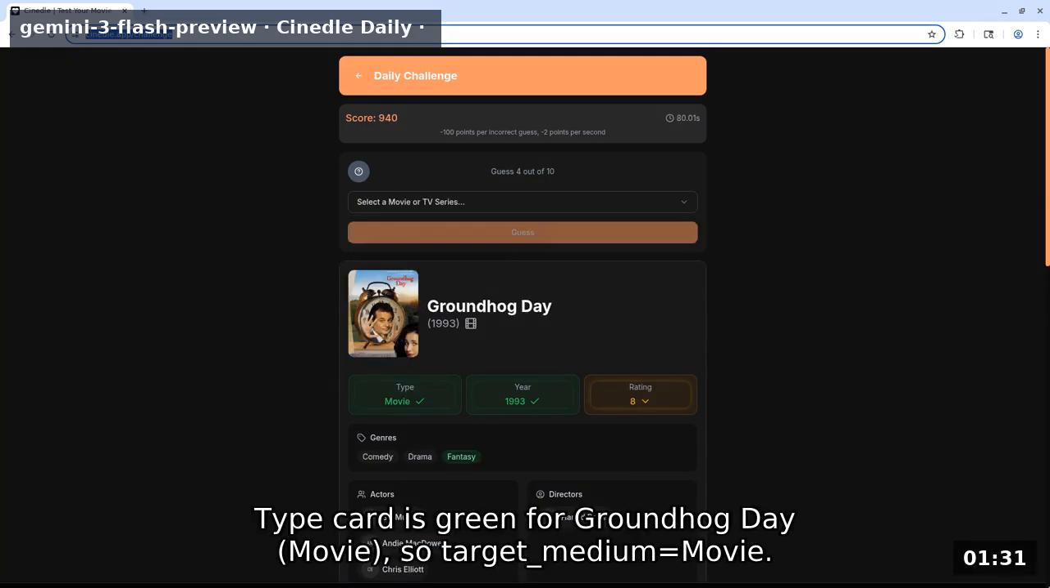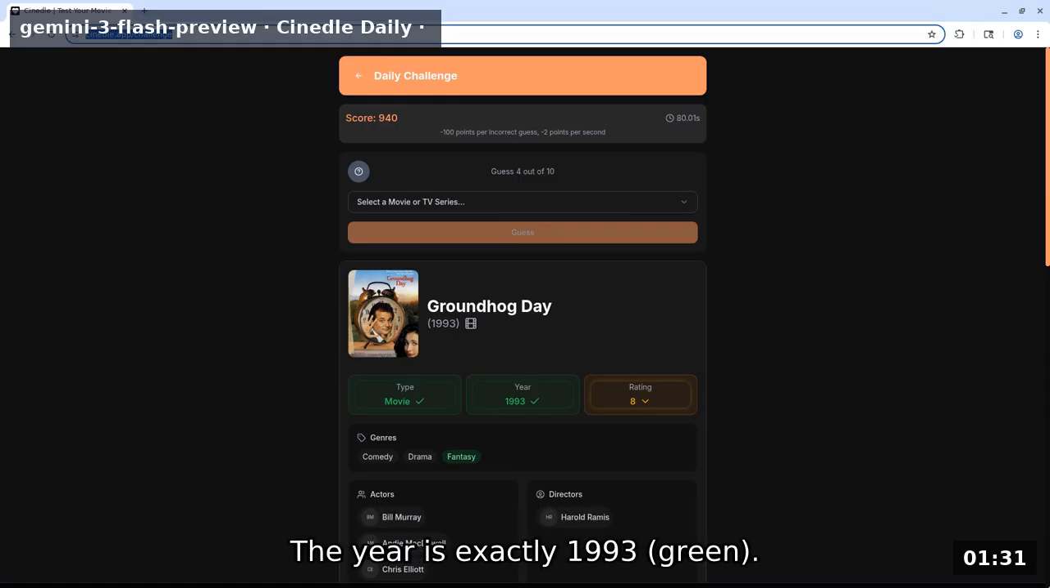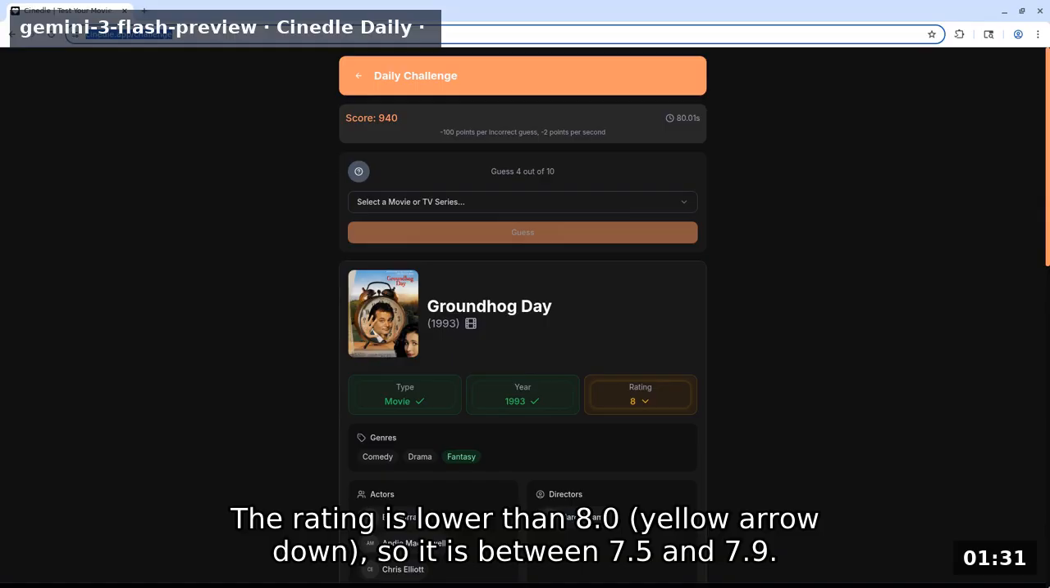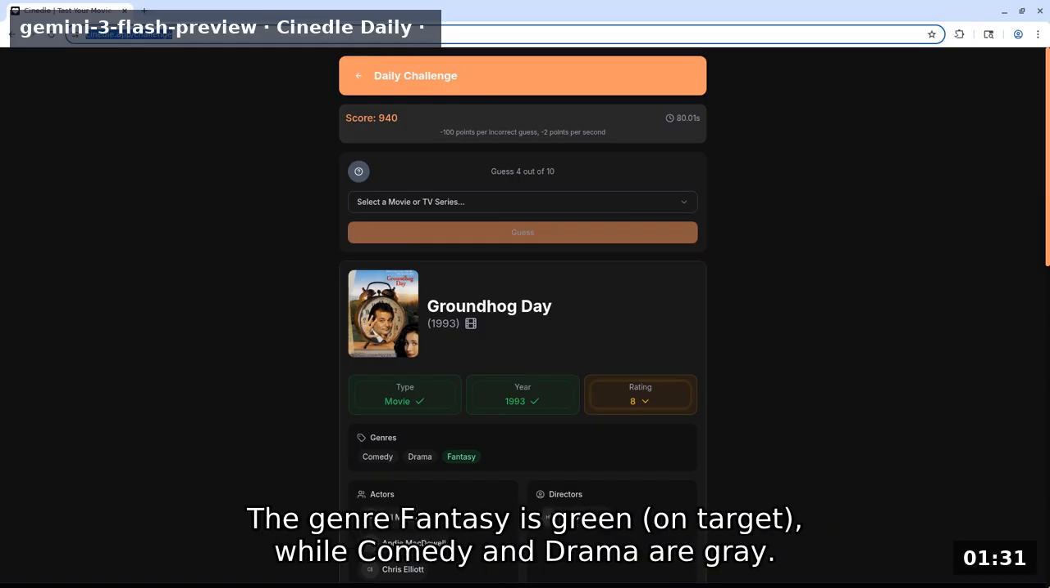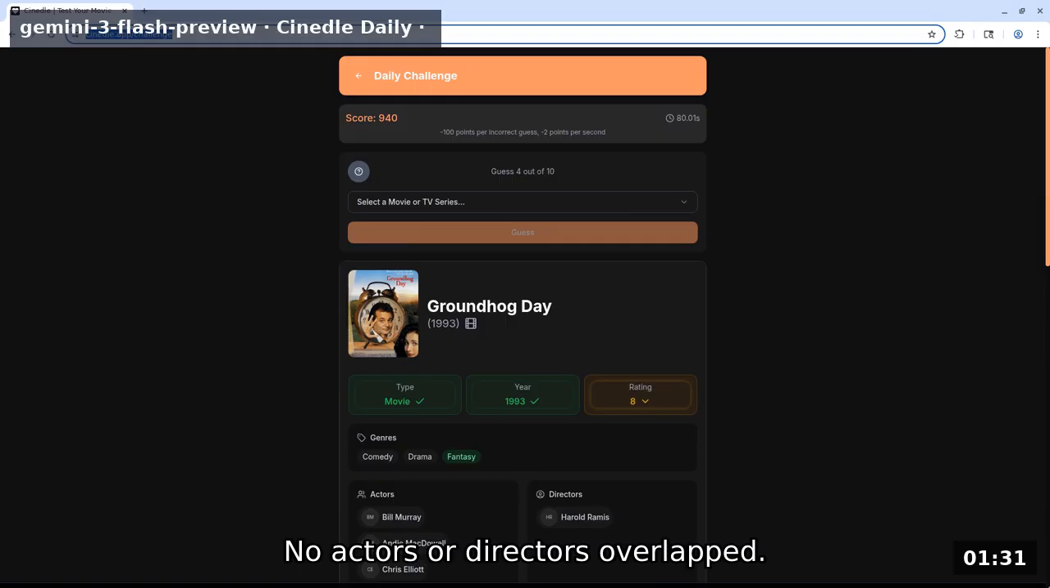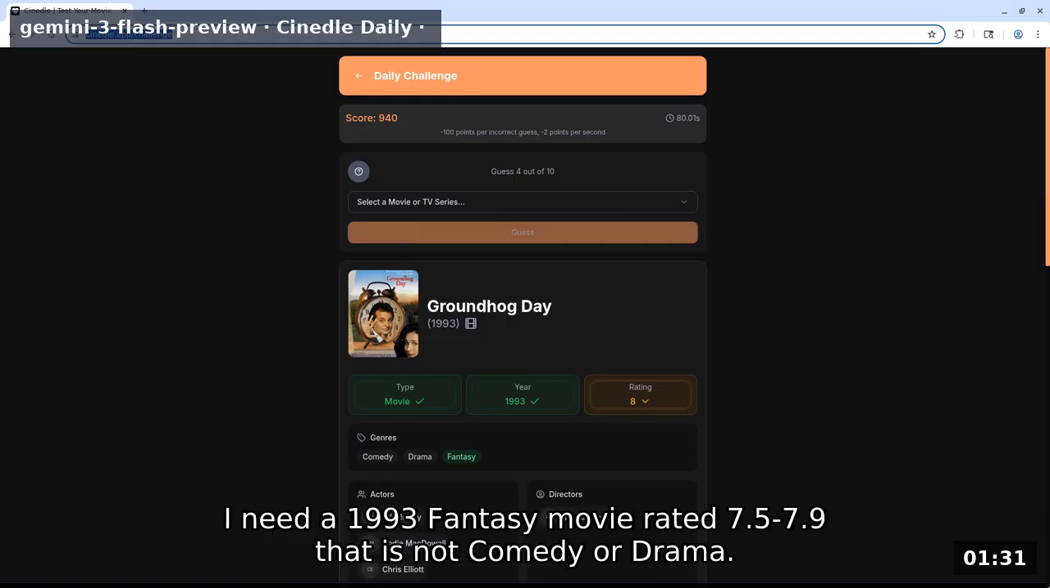Type card is green for Groundhog Day movie, so target medium equals movie. The year is exactly 1993, green. The rating is lower than 8.0, yellow arrow down, so it is between 7.5 and 7.9. The genre fantasy is green on target, while comedy and drama are gray. No actors or directors overlapped. I need a 1993 fantasy movie rated 7.5-7.9 that is not comedy or drama.